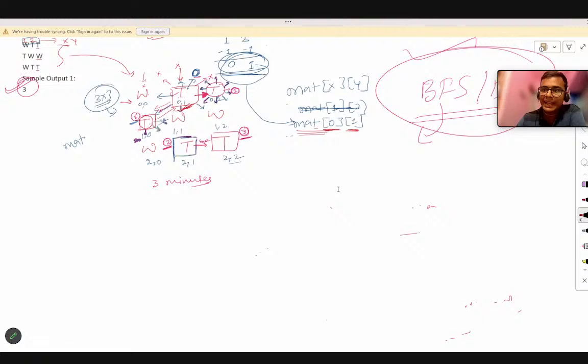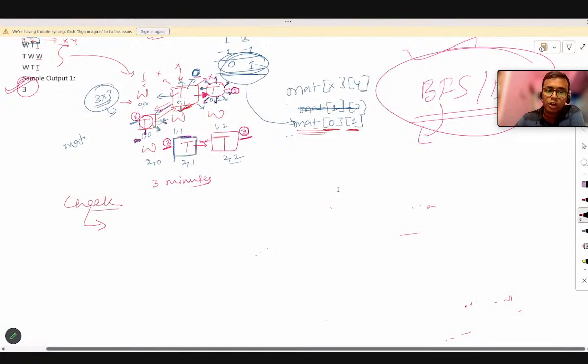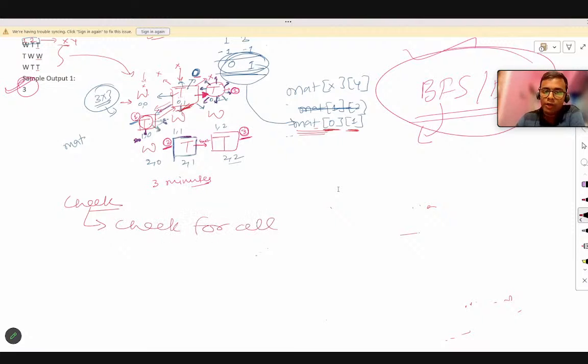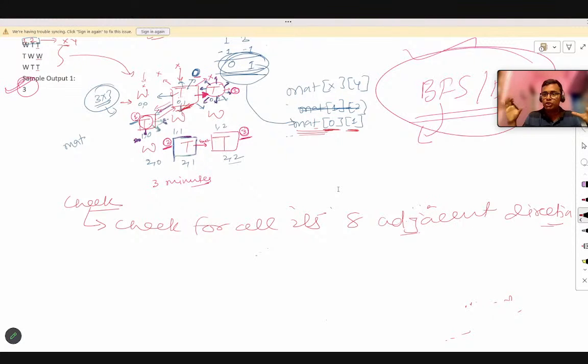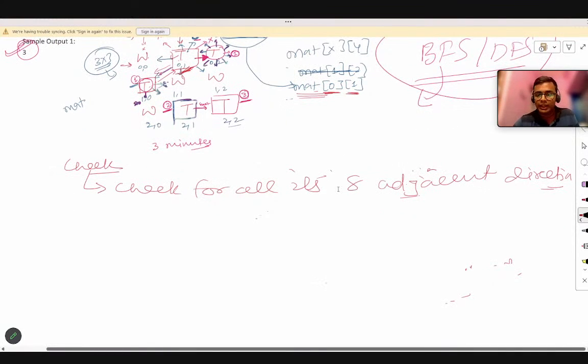We have to go and check for all its 8 adjacent directions. Now this thing you should know. If we are at some index, how will I get all its 8 adjacent positions? So let's consider a matrix, a 3 cross 3 matrix.